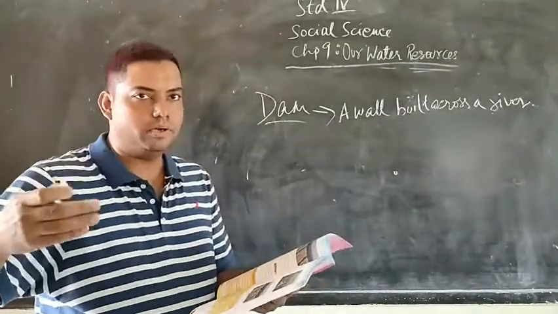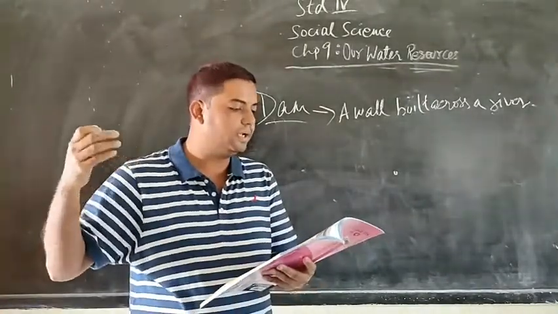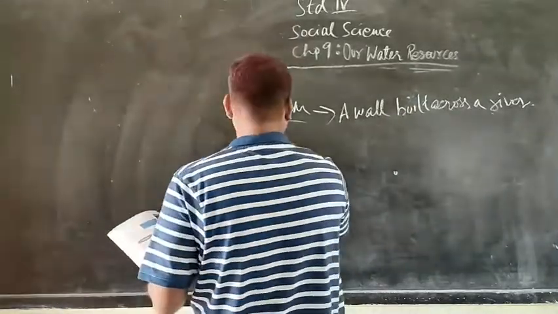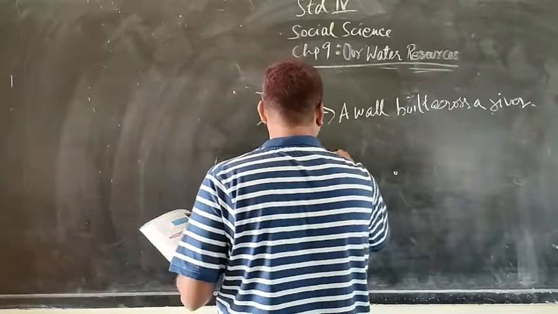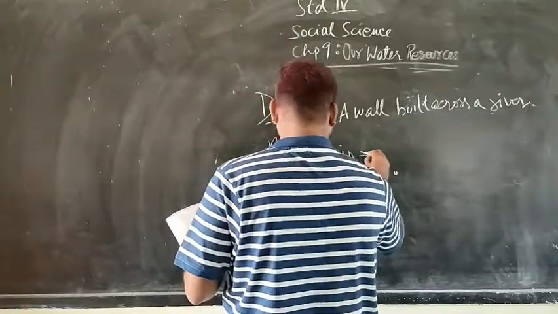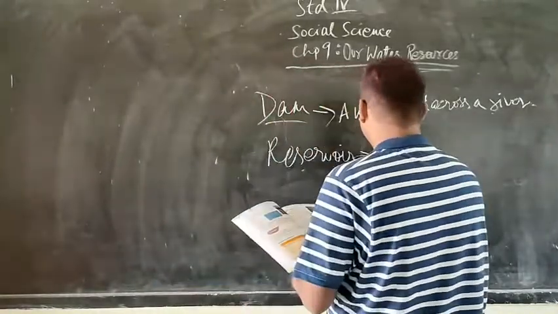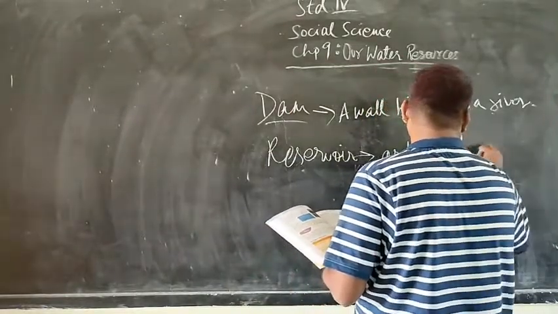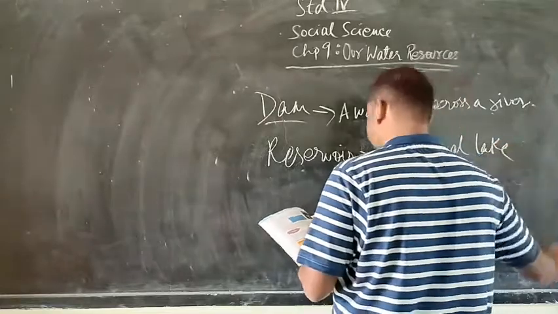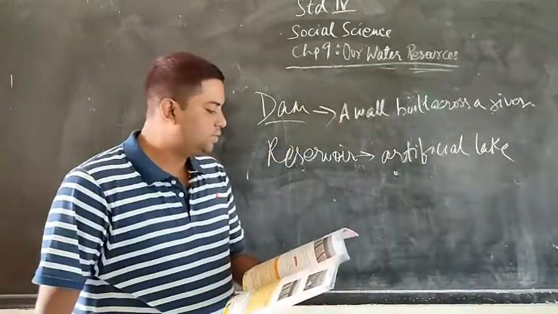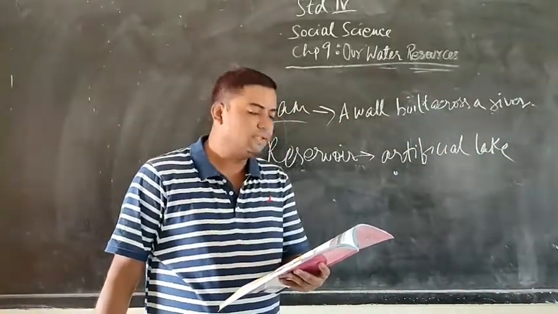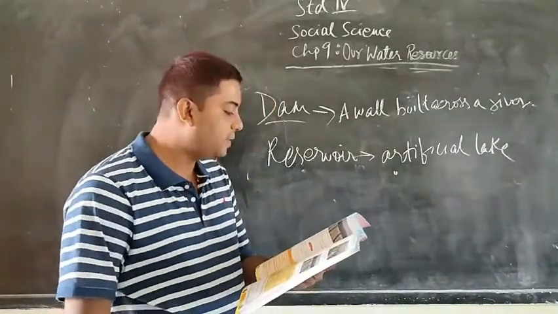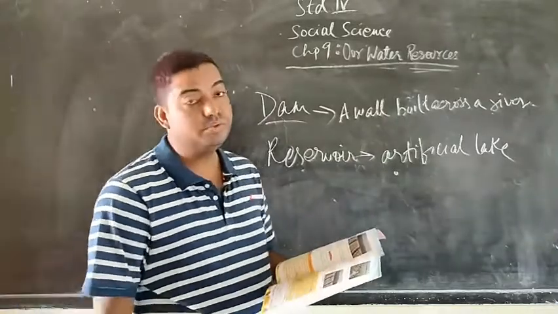Now, obviously, you need water. Water is stored in an artificial lake behind the dam. It is called a reservoir. That is, it is an artificial lake. The stored water is directed to the fields through canals. Now, apart from storing water, dams are also used for many purposes.